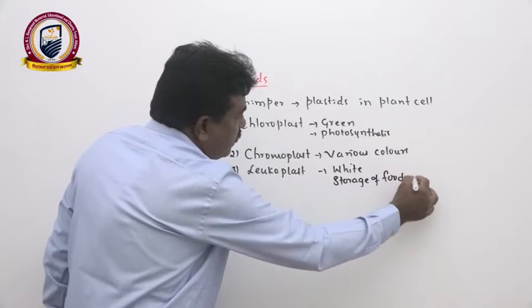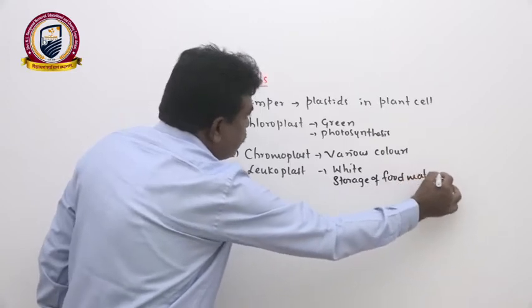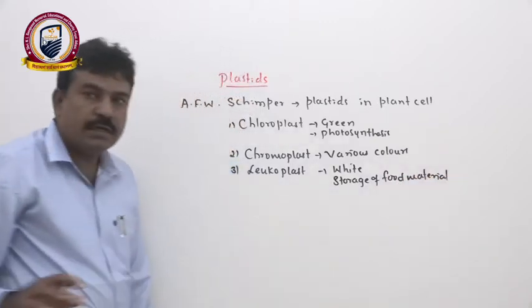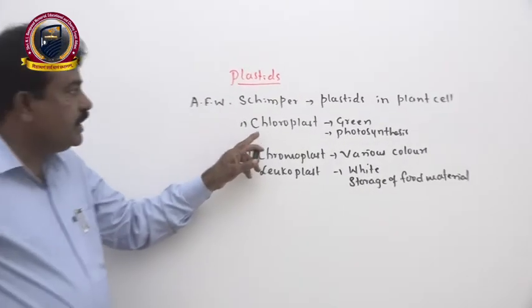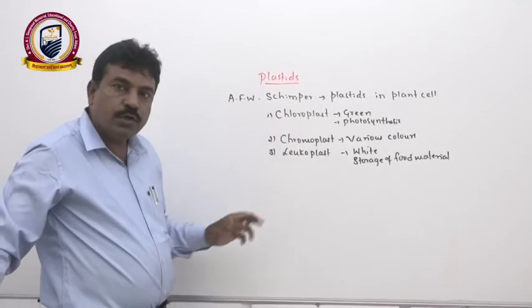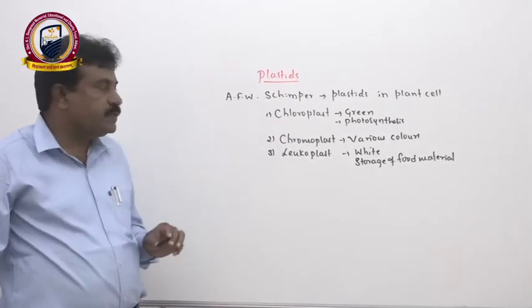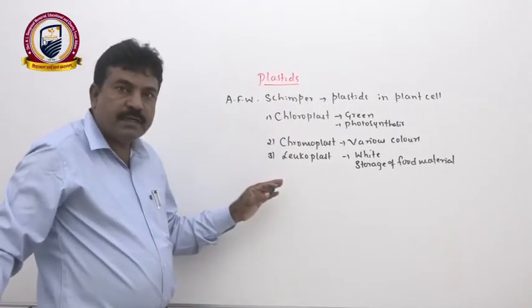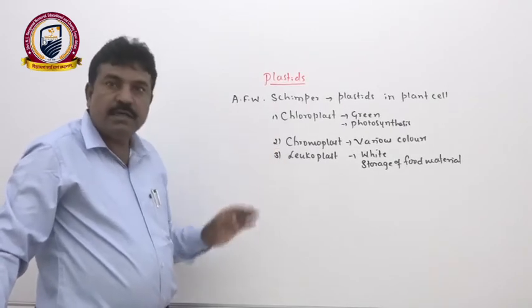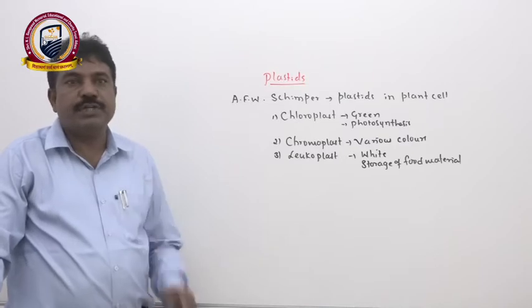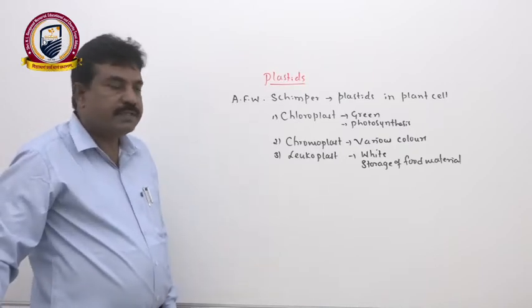This indicates that based on color and function we classify plastids into three types. Green colored chloroplast helps with photosynthesis. Chromoplast, with various colors other than green, helps to attract insects for pollination and birds for seed dispersal.